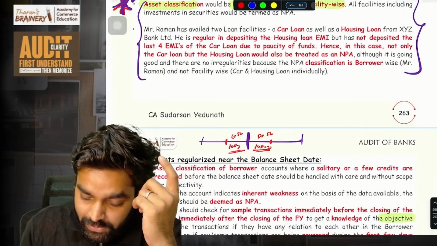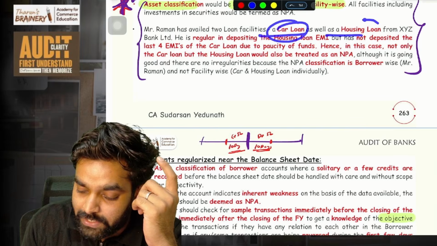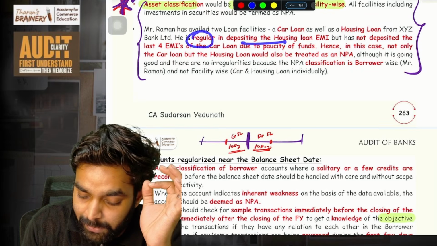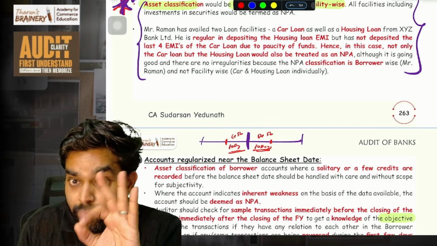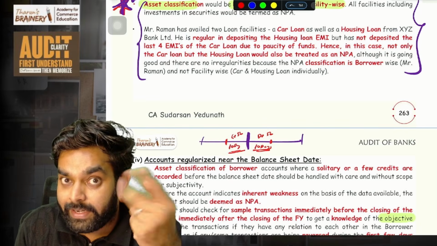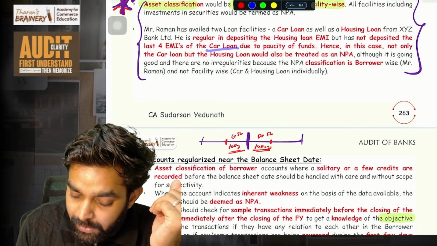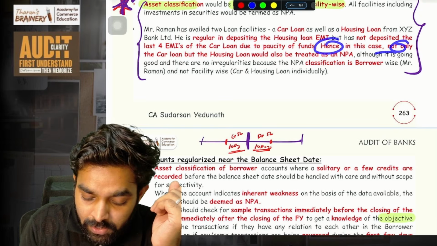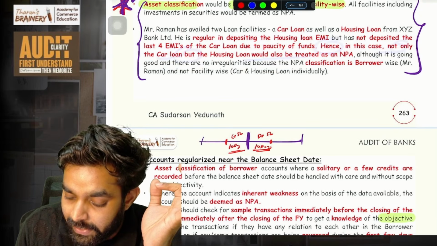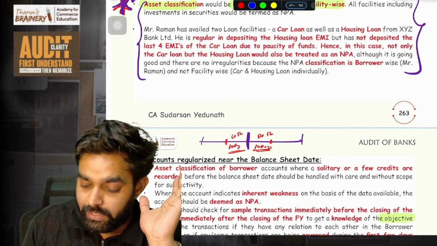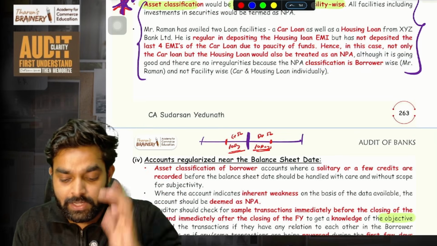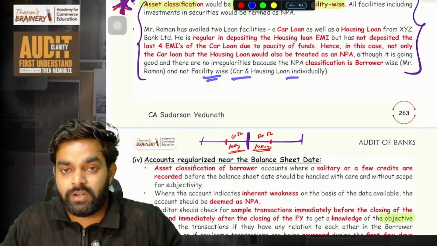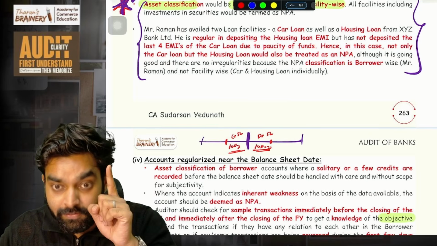Okay, so understand, that is the example given. A car loan as well as a housing loan from XYZ Limited. He is regular in depositing the housing loan EMI, but has not deposited 4 EMIs of the car loan. That is 4 months missed, more than 90 days. Hence, in this case, not only the car loan but the housing loan should also be treated as NPA, although it is going really good. So NPA classification is borrower wise, that person wise, not facility wise, not the car loan or housing loan individually. Keep in mind, very, very, very important.